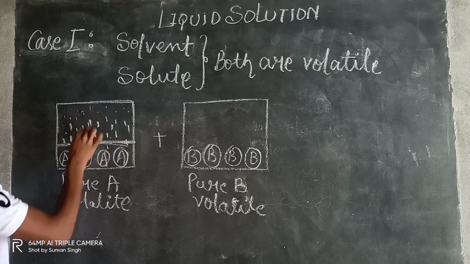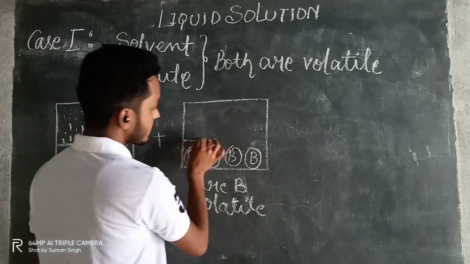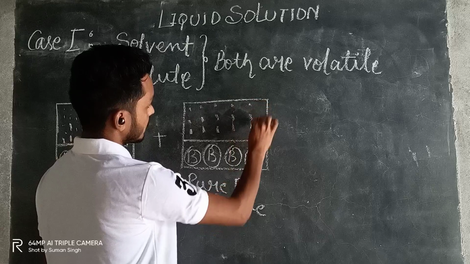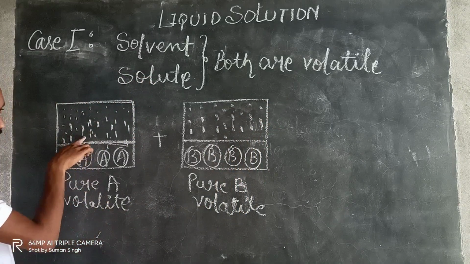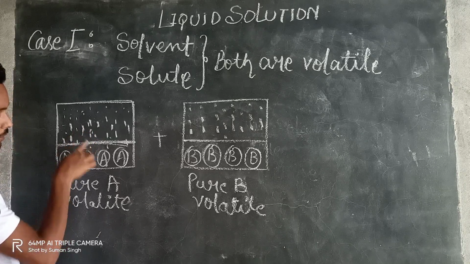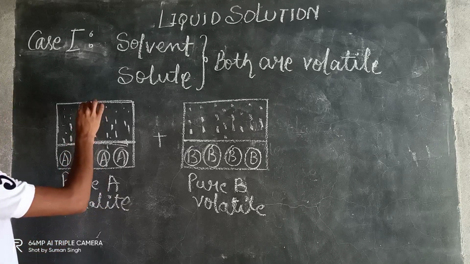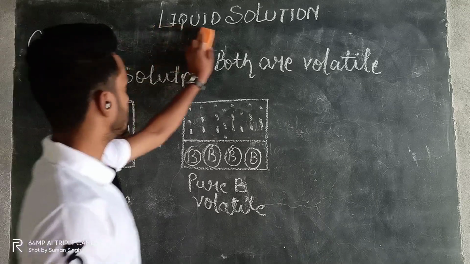The vapor which forms here exerts some pressure on the surface of A. The same case will arise in the case of B. It will exert certain pressure on the surface of B, right? Since this pressure is exerted by pure A, it will be denoted by...